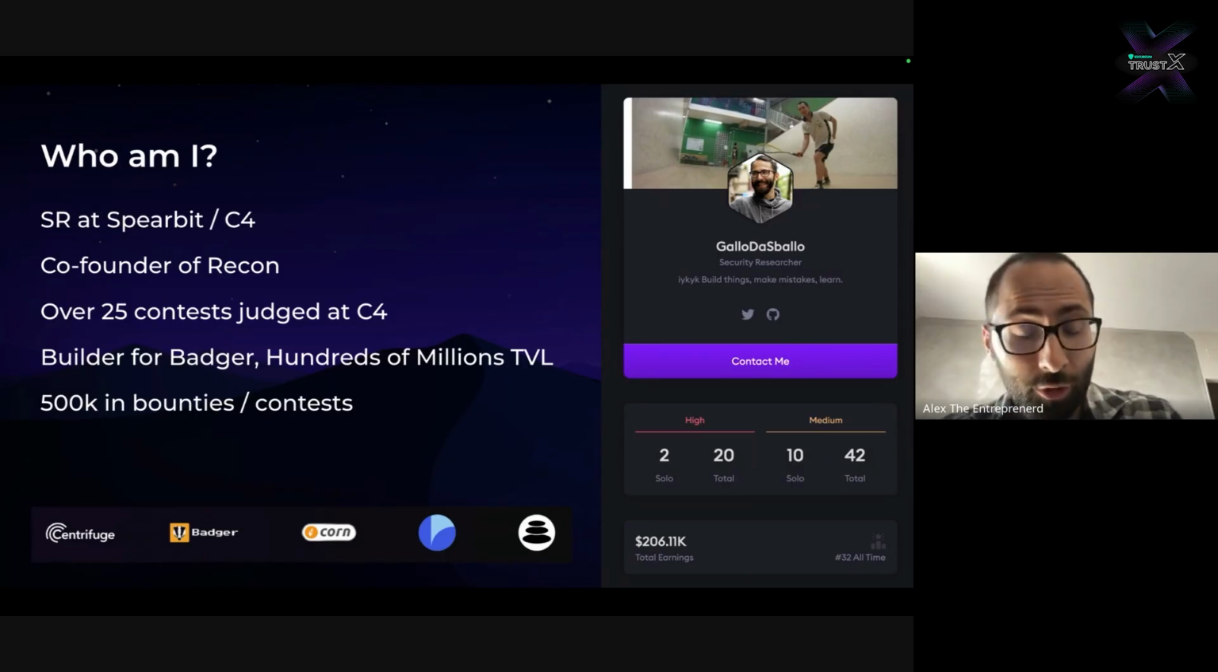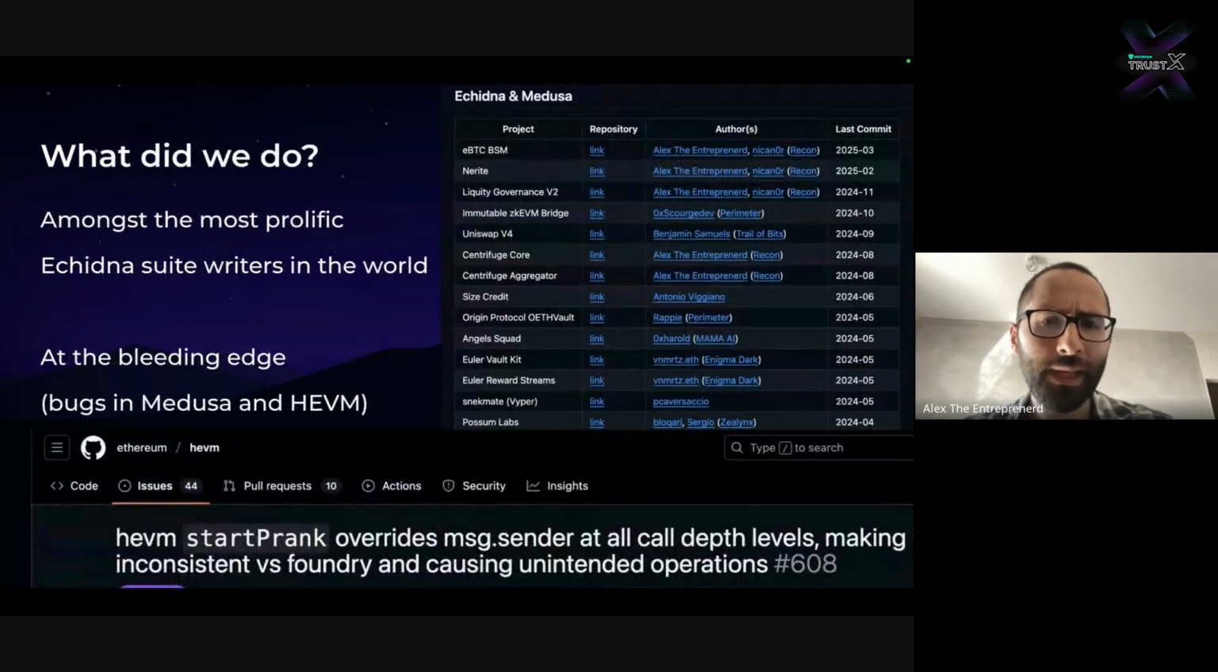I co-founded Recon with Antonio Vigiano. We are a boutique audit shop that specializes in invariant testing, which I'm going to briefly talk about today. Some of our elite customers are Centrifuge, Badger, Korn, Liquidity, and Balancer DAO. And if you've been in any public or open source repo, you probably saw some of our work. We are amongst the most prolific invariant suite writers.